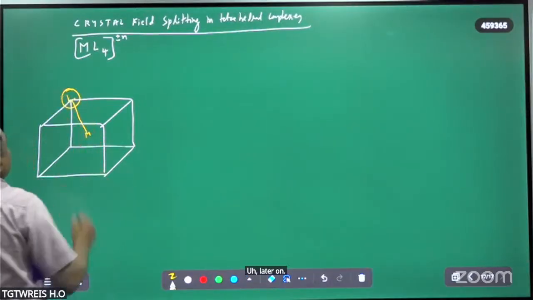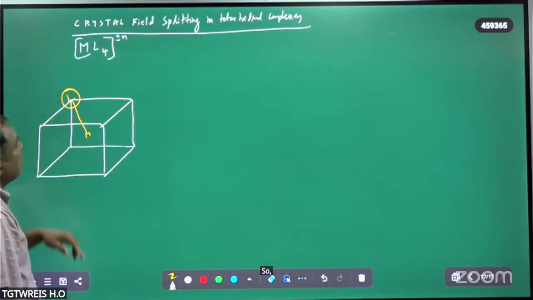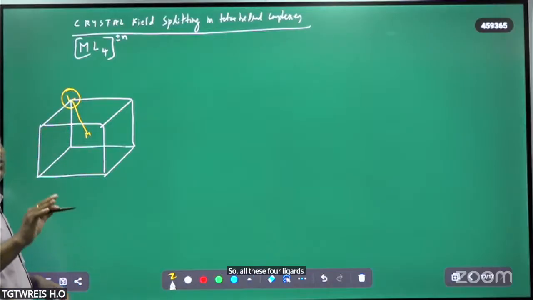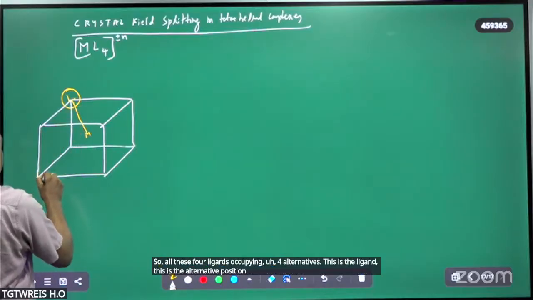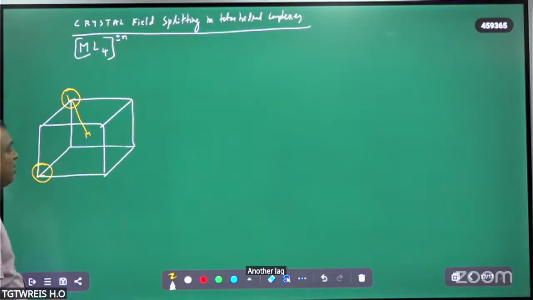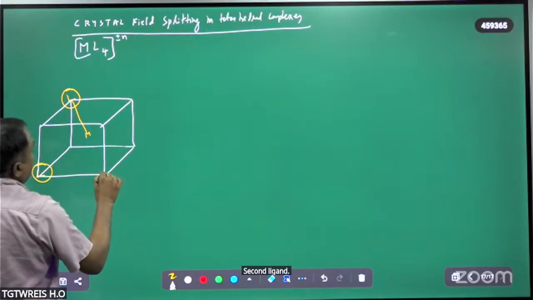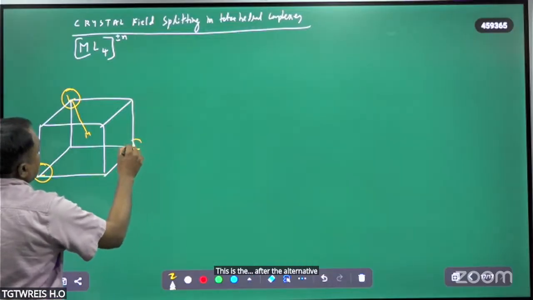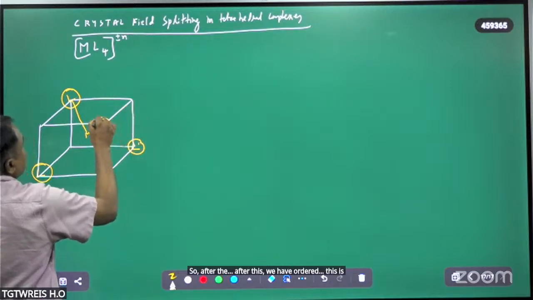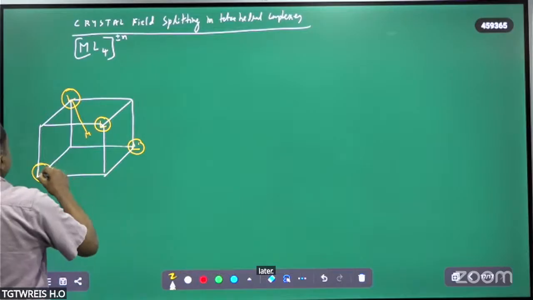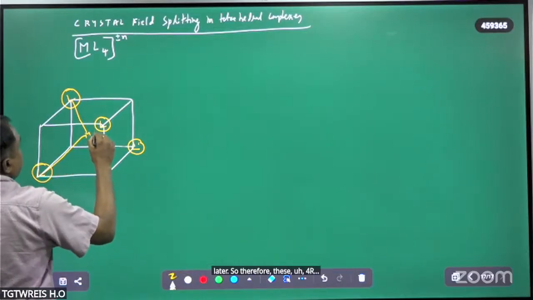This is the alternate position. This is another ligand, the second ligand, after the alternate one. This is the ligand, and after this we have another ligand. So these 4 are connecting.